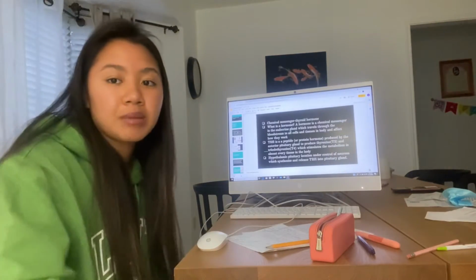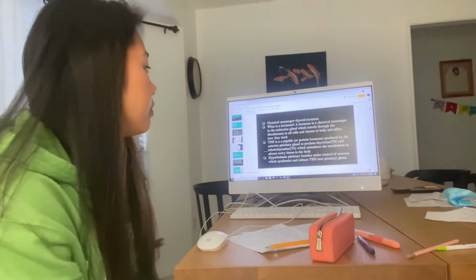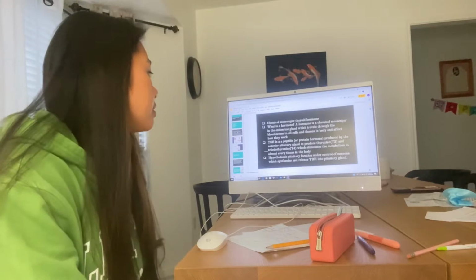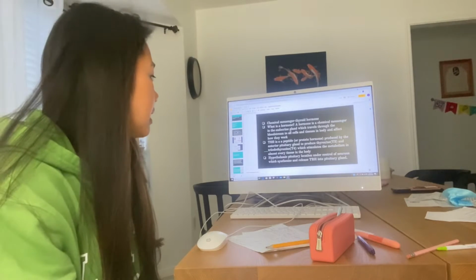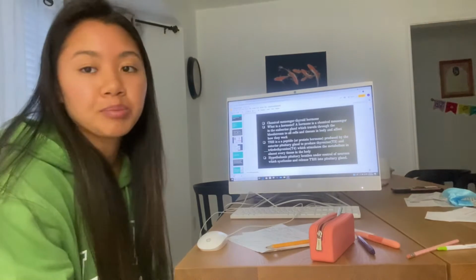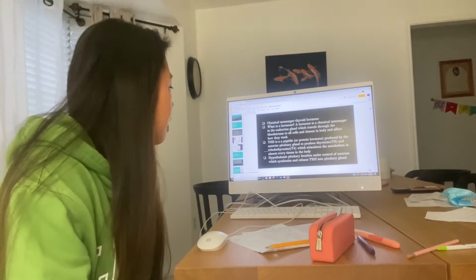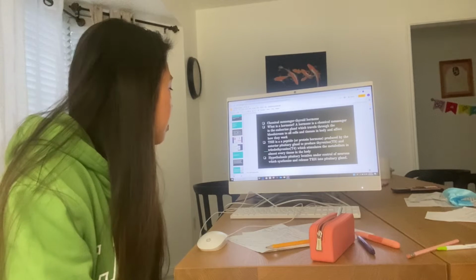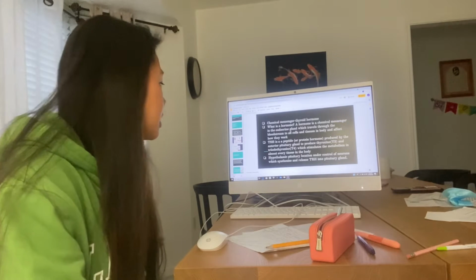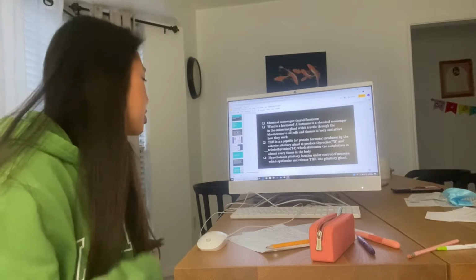A hormone is a chemical messenger in the endocrine gland which travels through the bloodstream to all cells and tissues in the body and affects how they work. It is a peptide or a protein hormone which is produced by the anterior pituitary gland to produce thyroxine, which is T3, and triiodothyronine, which is T4. This stimulates metabolism in almost every tissue of the body.